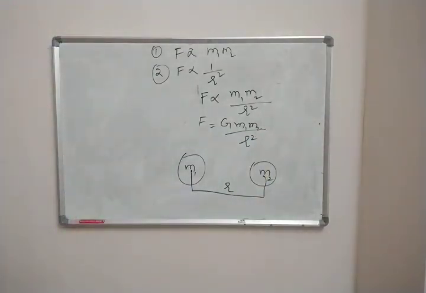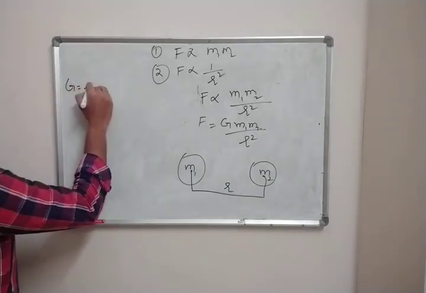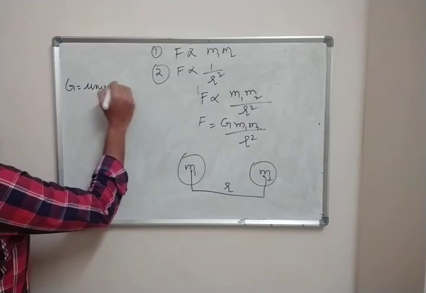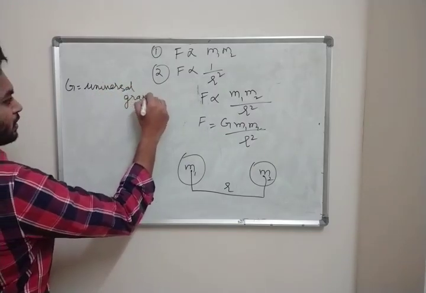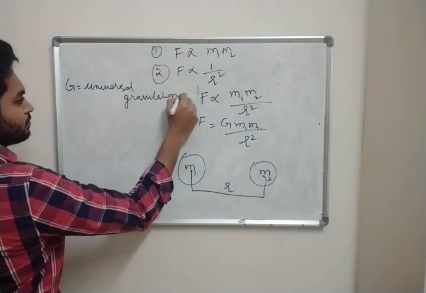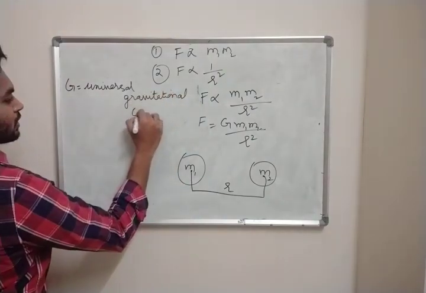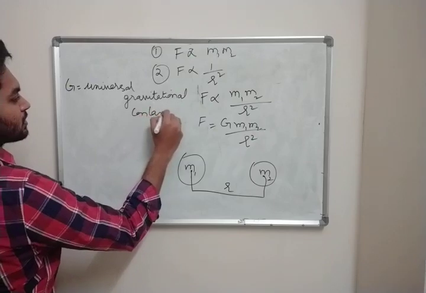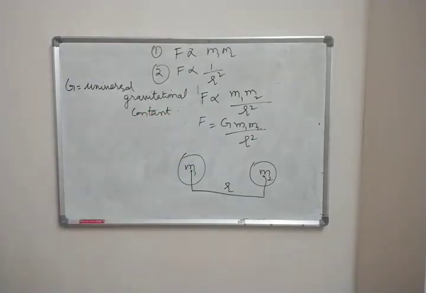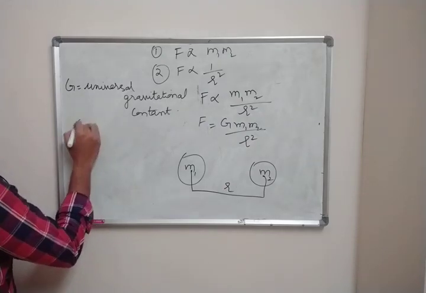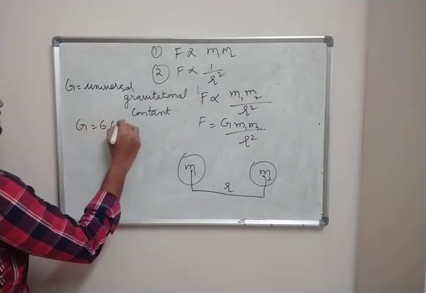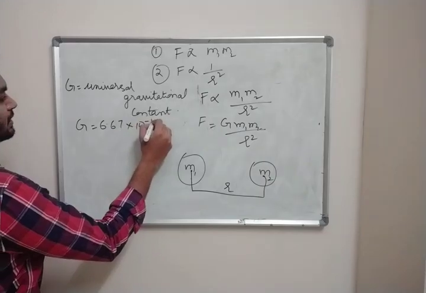Now what is this G? G is the universal gravitational constant, and the value of G is equal to 6.67 into 10 to the power minus 11.